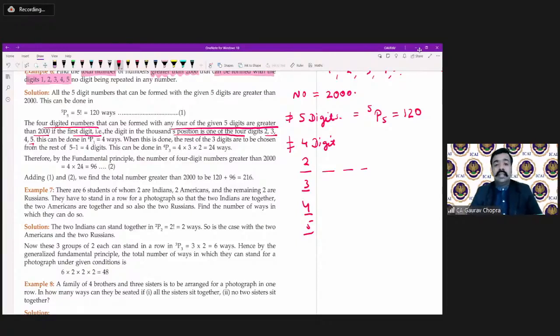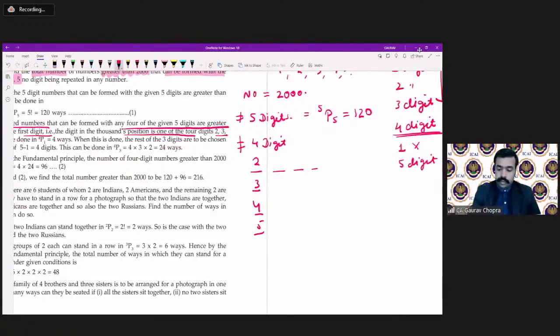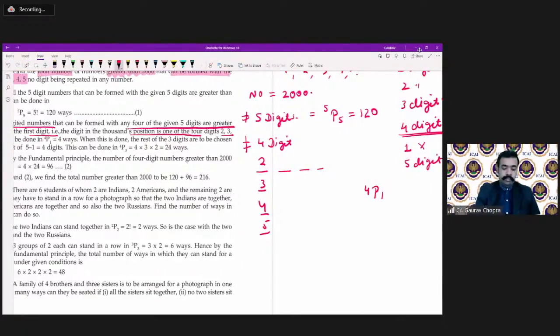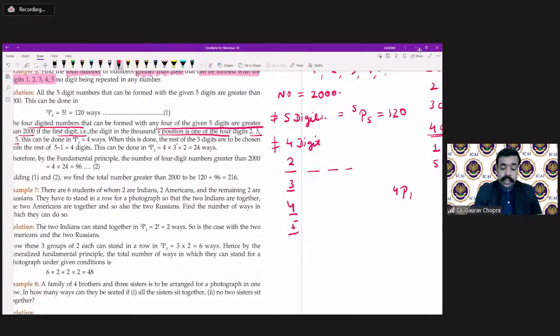And this can be done in how many ways? This can be done in 4P1 ways, because out of these 4 we have to select only one. So there are 4P1 ways. Then the remaining 3 digits can be chosen from the remaining 4 digits.